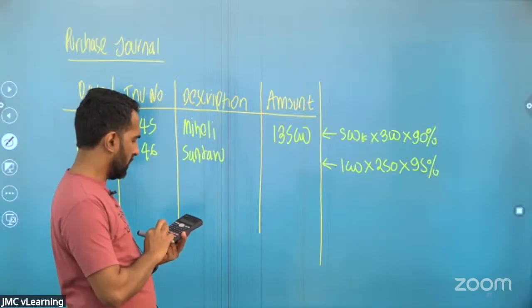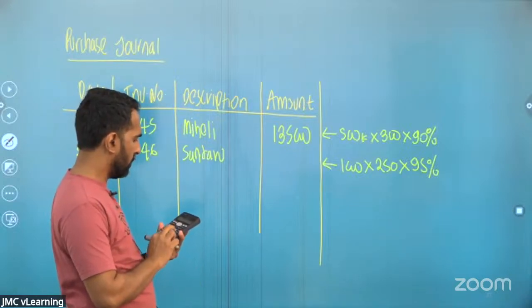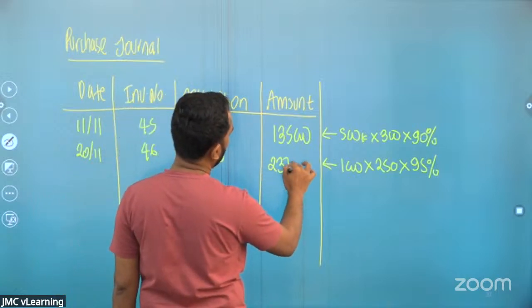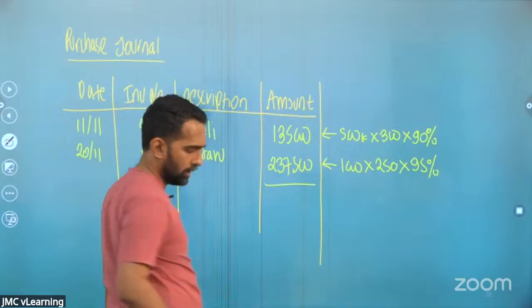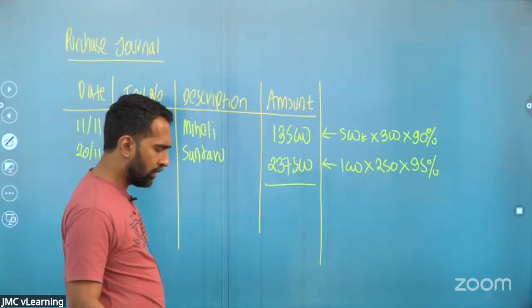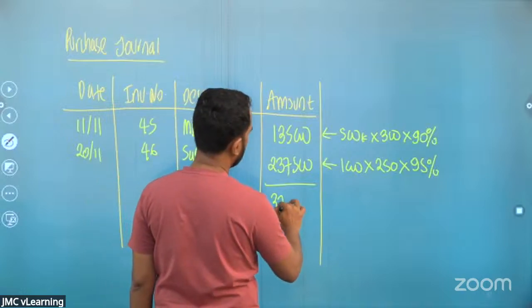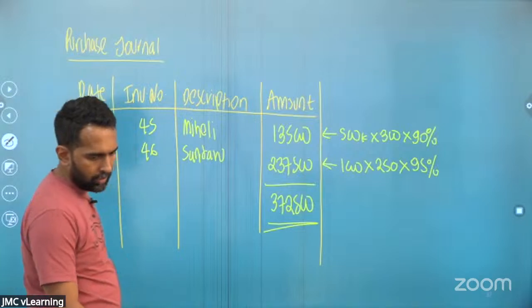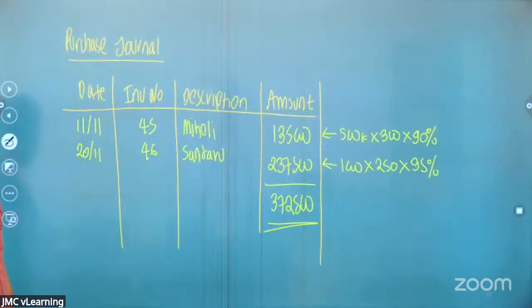So 1000 into 250 into 95%, 237,500. So the total is 372,500.